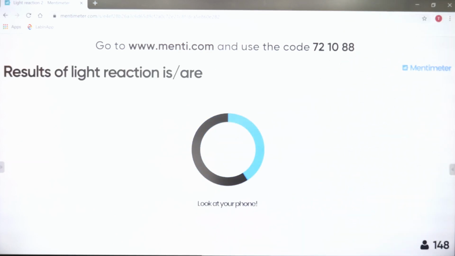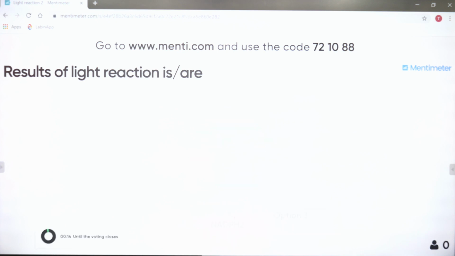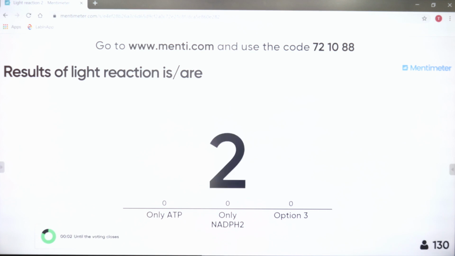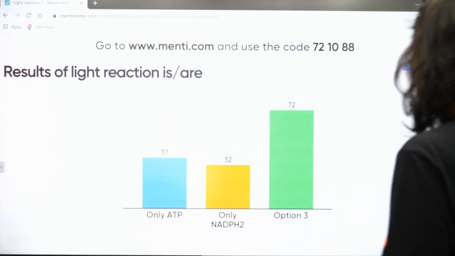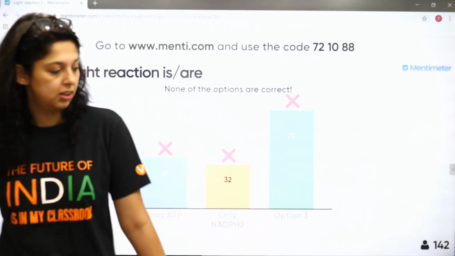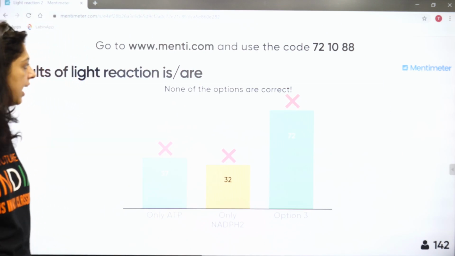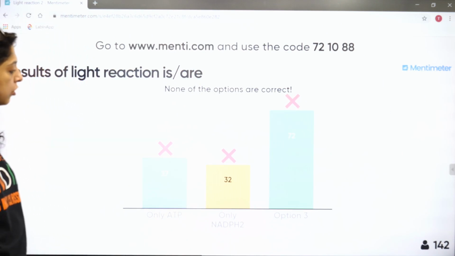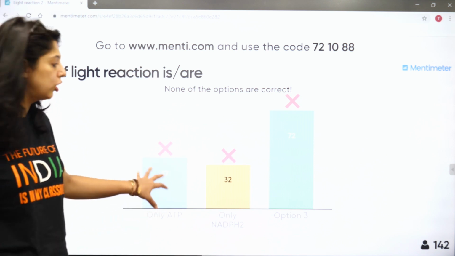What is made from the light reaction? We have just done it 10 seconds ago. Come on. Time is up. You're getting less time. Very few people were able to answer, I think. Yes. The result of the light reaction has to be both of the above.